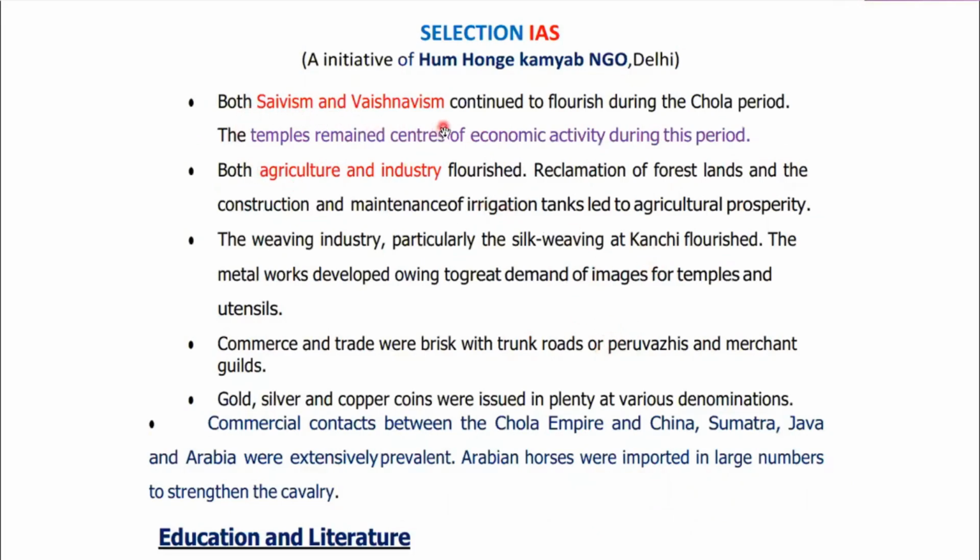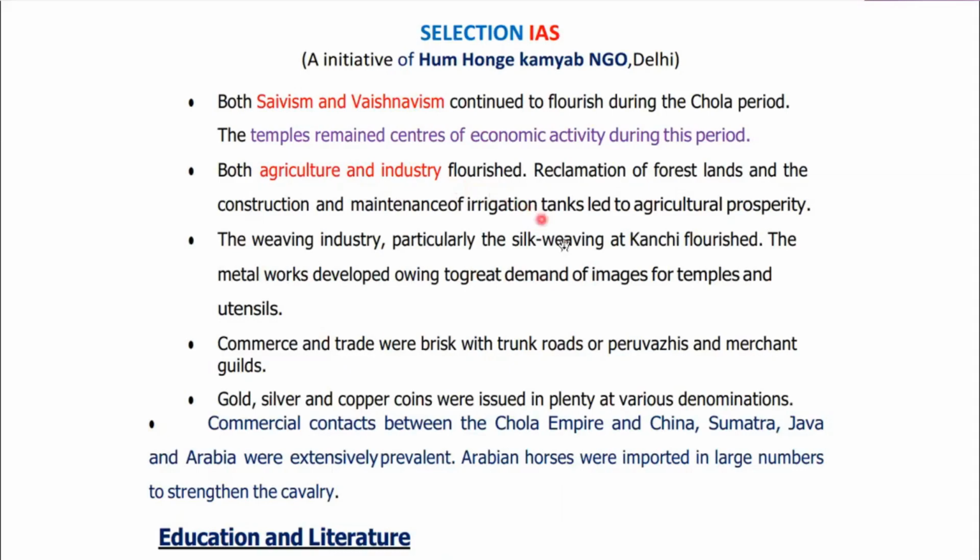Both Saivism and Vaishnavism continued to flourish during the Chola period. Temples remained centers of economic activity during this period. In fact, in the mains examination, UPSC asked a very common question on the importance of temples during medieval Indian history, because it was not just a place of worship. It was also a center of economic activities, of village sabhas and assemblies, and of education.